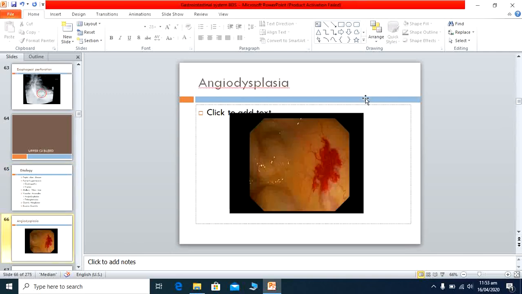This is the picture of the angiodysplasia. These are the blood vessels and they become so superficial that sometimes the bleeding occurs from here, and then it stops suddenly and no cause is found at that area.